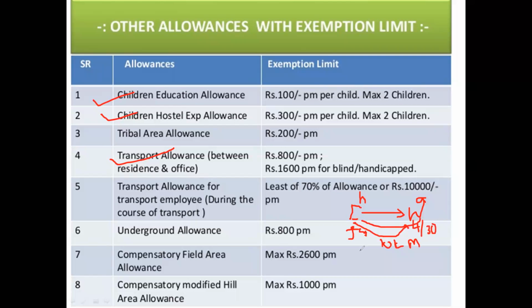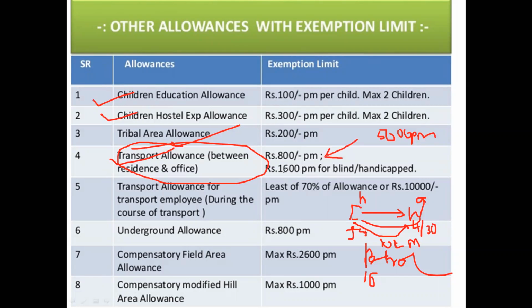So what is happening? Petrol expenditure is happening, that means transport is happening. Because of the nature of the work, I have to move from my home to office and office to house. So I will tell my owner, sir, please give me transport allowance as a part of my salary. So he will give. For example, in this case, he may give some 5,000 rupees per month. But the rule says that for an ordinary person, up to 800 per month is exempted from tax.